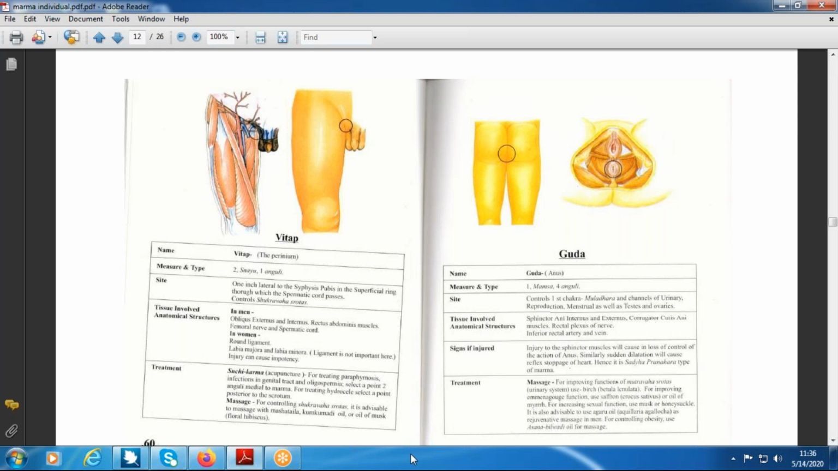Just a general knowledge question. Any damage to the Vitapa Marma, which structures are going to be damaged? Spermatic cord, very good. Testicular artery, testicular vein. Very good. Then one more important part. Which structure is important over there at that junction at Vitapa Marma?